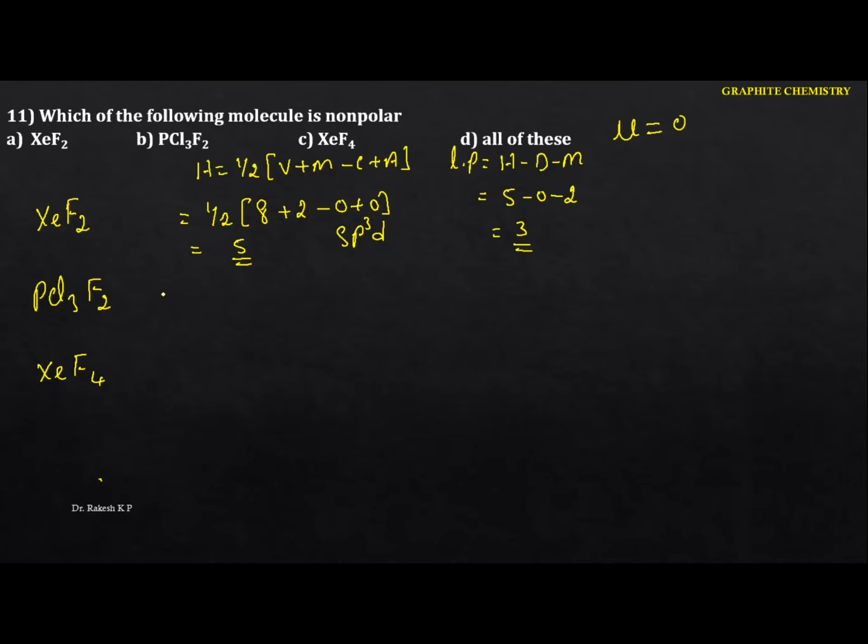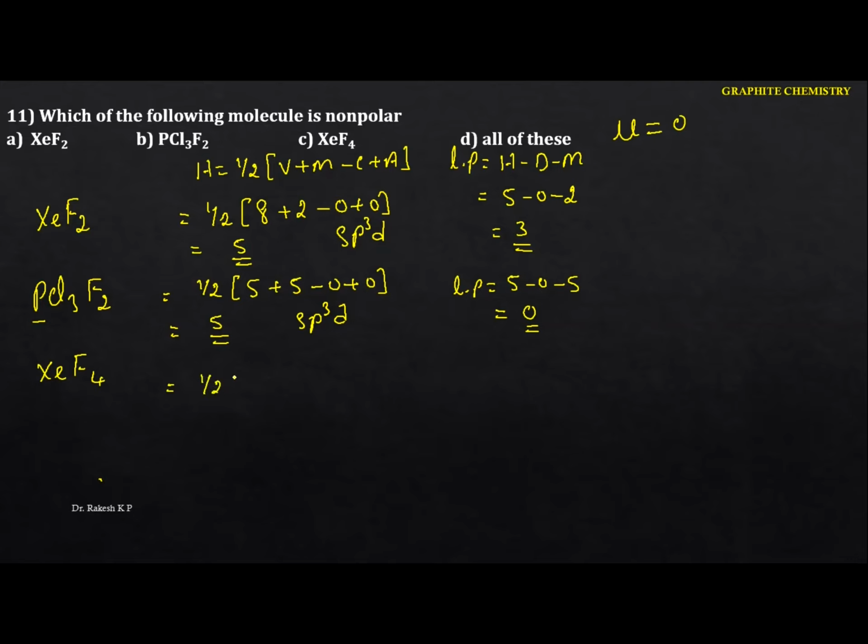Similarly in this case, the central atom is phosphorus. So now we are having half into the valence electron is 5, the monovalent is also 5. We don't have the cations, we don't have the anions. Again here also we got 5. Again the hybridization is sp3d. So if you calculate the lone pair here, it is 5 minus 0 minus 5, because we are having 5 monovalent, hence the value becomes 0.